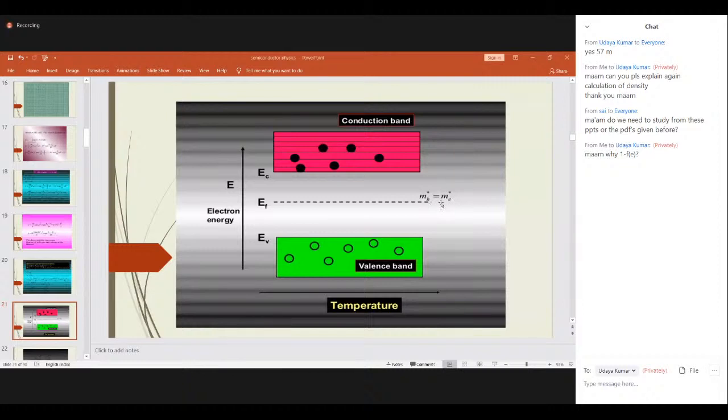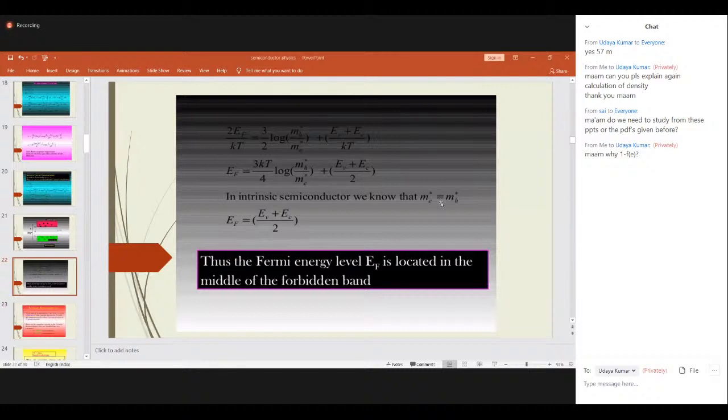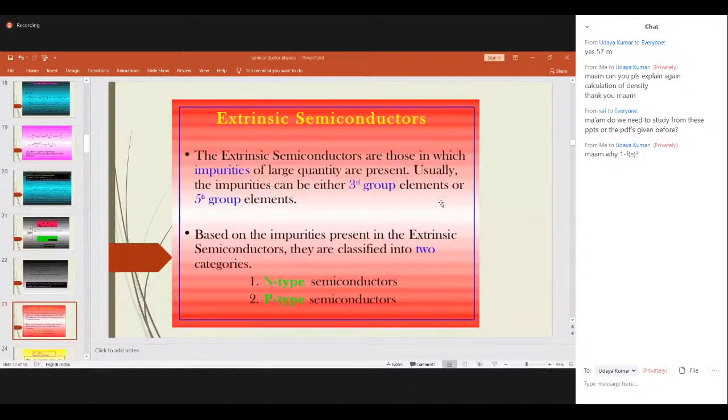Got it now? So Fermi level dependence. One thing I'll do, I'll write clearly the Fermi level energy dependence on temperature, with points and energy band diagrams, and give it to you. I'll post it to you in the group. But instead of preparing this entire derivation, you have to be perfect with at least those 3 points, because it is also a very, very important question. Explain the Fermi level energy dependence, or Fermi energy dependence on temperature.